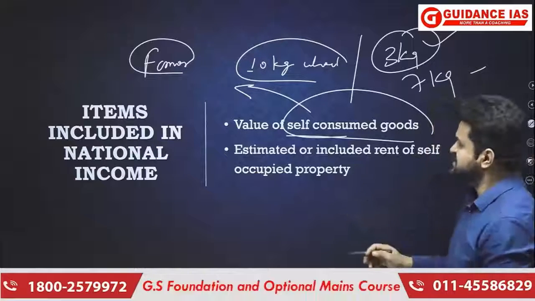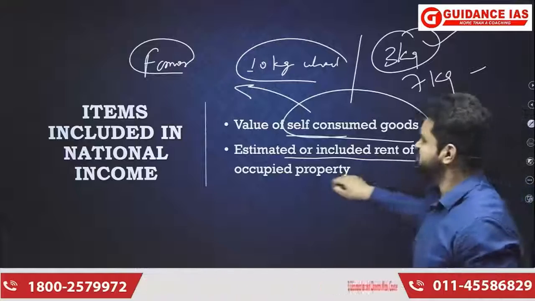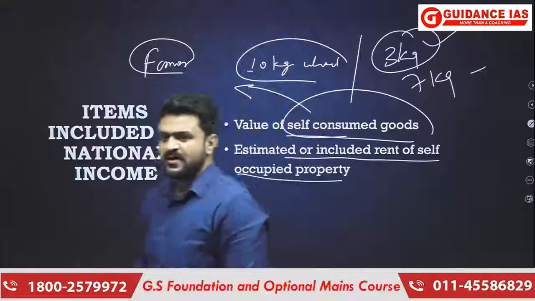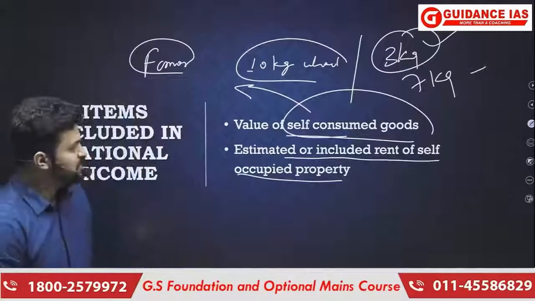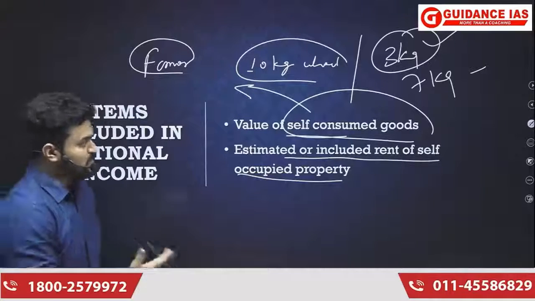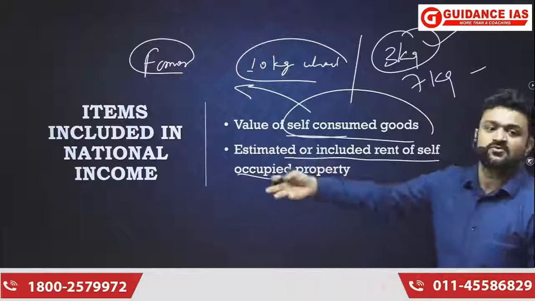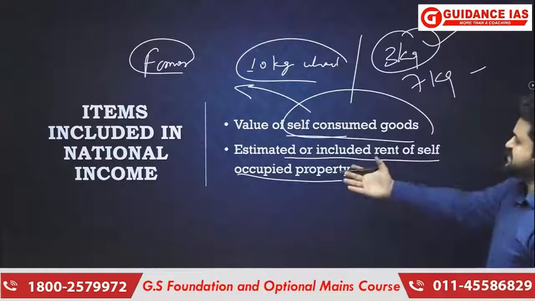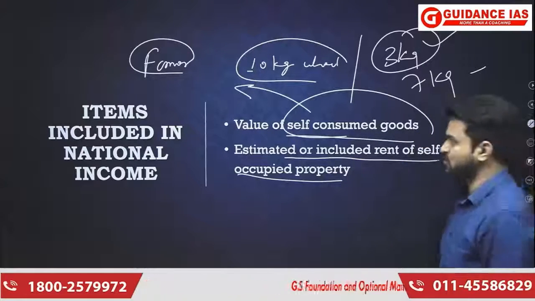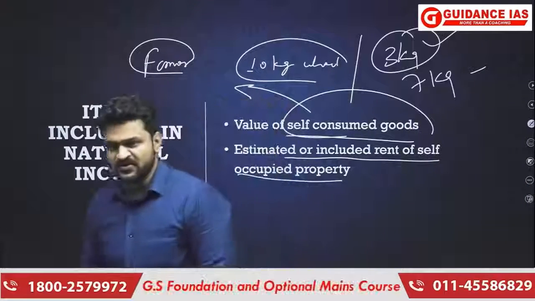And the second thing is the estimated or imputed rent of self-occupied property. One may be living in his own property, might not be giving rent to any other person, but it is taken as if he is giving rent to himself. So estimated rent of self-occupied property is included in the national income.